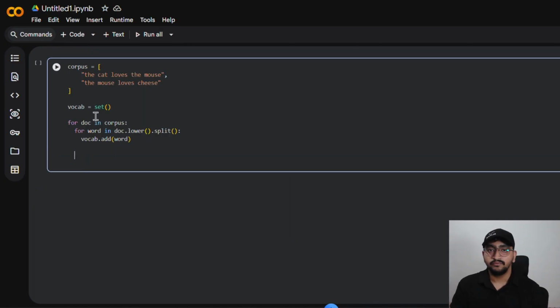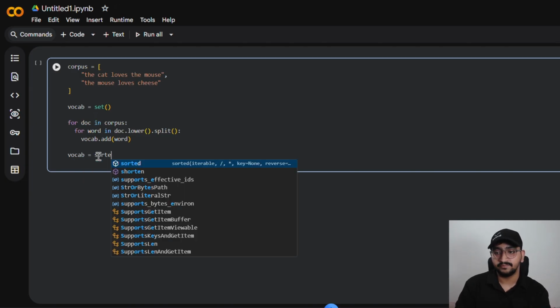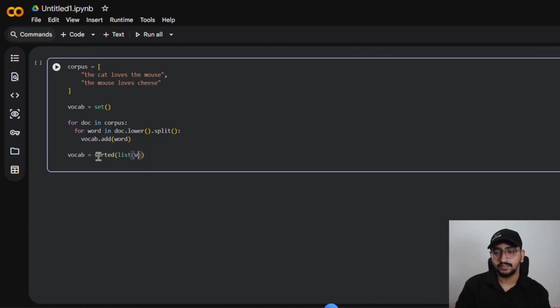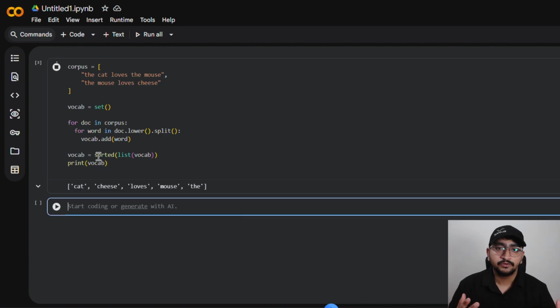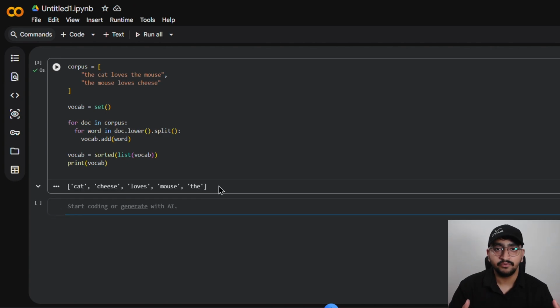Now, the next step would be to sort them alphabetically. So we can use the sorted function of Python to sort them. Next, we will print and see our vocabulary.